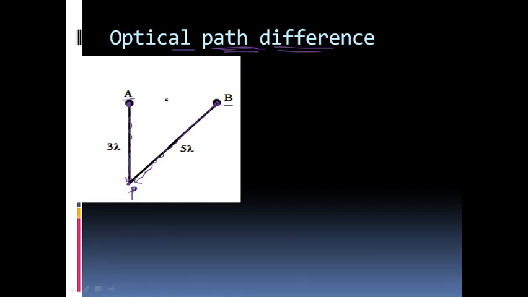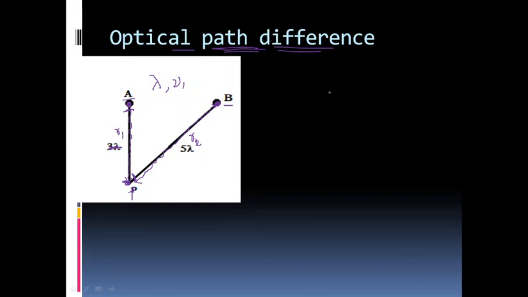Suppose A and B are coherent sources. That means A and B are producing light waves of the same wavelength and same frequency, and these light waves from A and B are meeting up at P. As you can see, they travel different distances while reaching the point P. In the case of a light wave coming from A, suppose this distance is r1 and this distance is r2. What is the optical path length traversed by the wave coming from A while it reaches P?